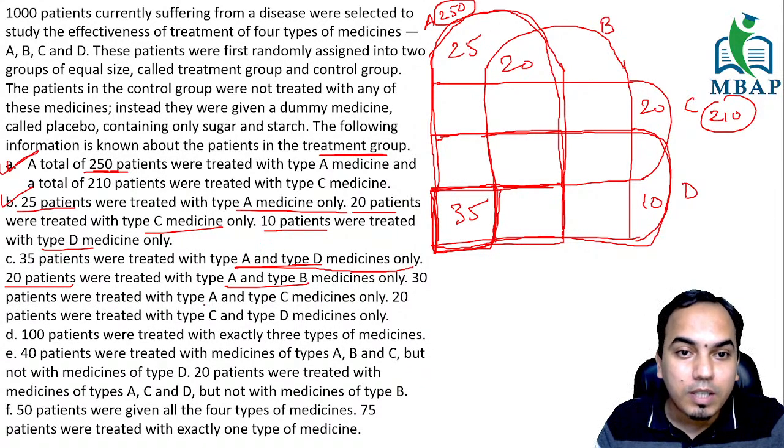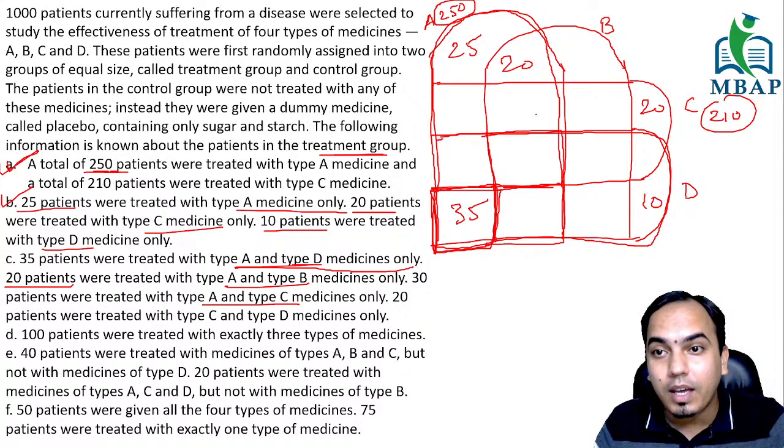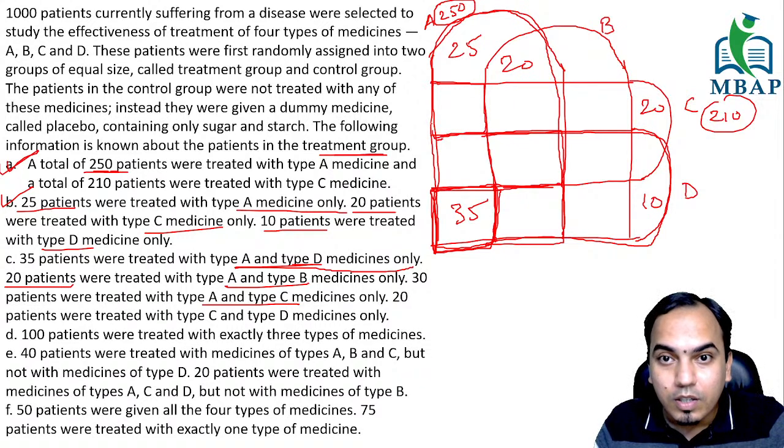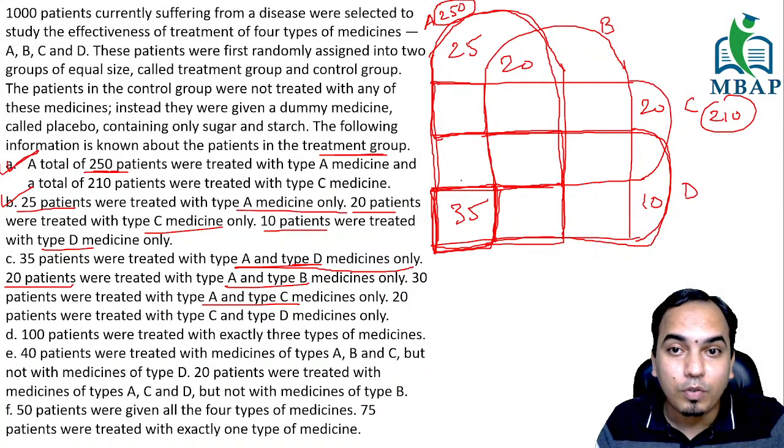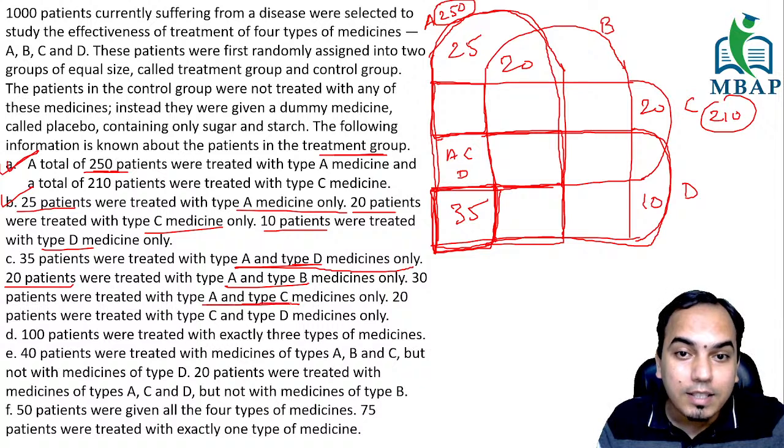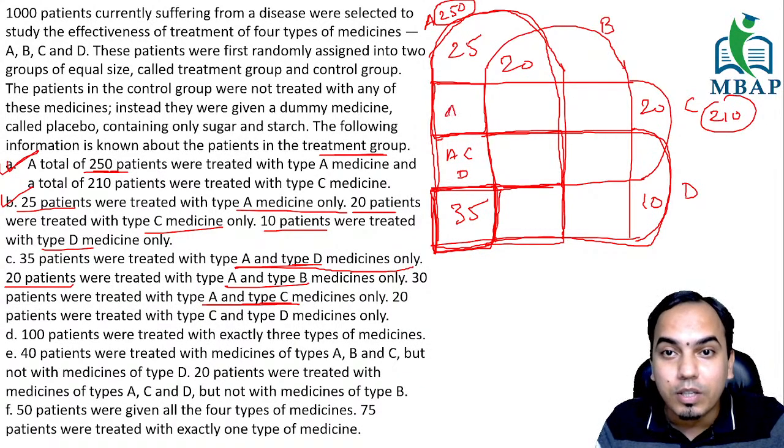30 patients were treated with type A and C only. So A and C, okay, only. So which is that number? You see, this is A, and this part is C. This has to be very particular. If you are putting it in here, this becomes A, this becomes C, and this becomes D also. What they are telling me right now is only A and C. 30 people are only A and C. So only A and C is this only, right? A and C. Be very particular about this.